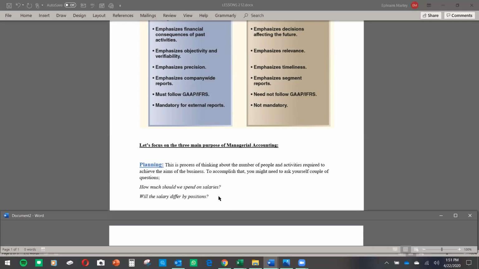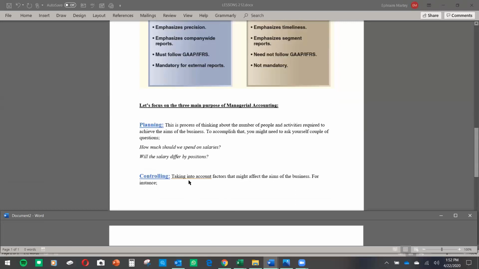Okay, will the salary differ by positions? Are we going to pay a supervisor salary and give ordinary workers wages? How are we going to do it? If you are a manager, are we going to pay you $50,000 of salary per month? And then if you're not a manager, should we give you $20,000? Okay, how is that going to affect things? Those are the things you do, you plan.